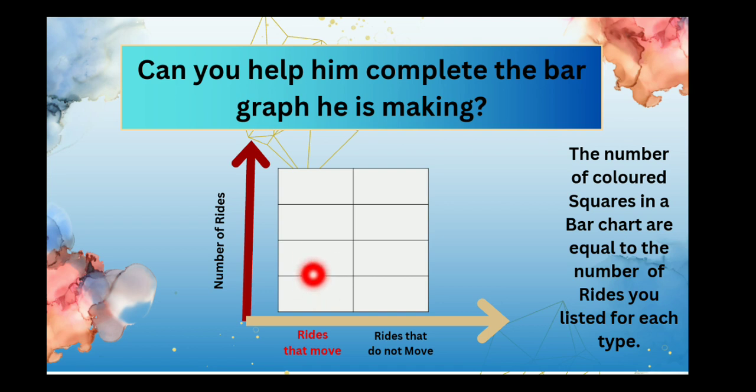These are rides that move and these are rides that do not move. The number of colored squares in a bar chart are equal to the number of rides you listed for each type. So this is how you can change your T-chart into a bar graph. Now I would suggest you pause the video here and make your bar graph.